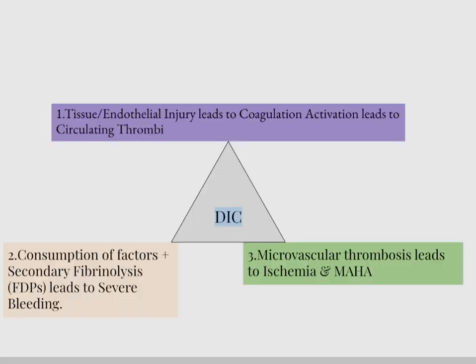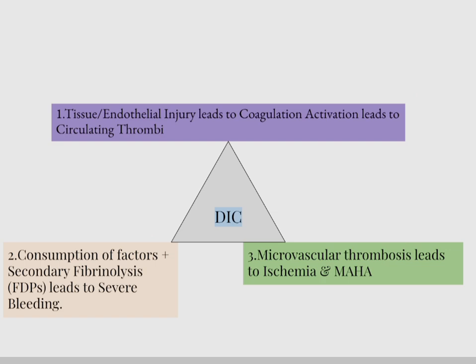Now this diagram shows the pathogenesis in an easy way. It is a summary of the pathogenesis. So tissue or endothelial injury leads to coagulation activation, and circulating thrombi are formed. This is the initial step.